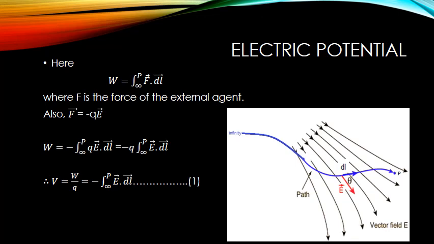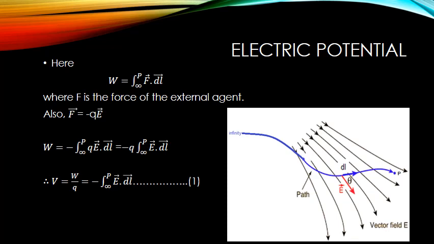Now students, let us come to the mathematical part of electric potential. We will here deduce the general expression for electric potential at a given point P. W is the symbol for the work done by an external agent in moving the charged particle Q from infinity to point P. By definition, it is given by the integral from infinity to point P of F vector dot dl vector.